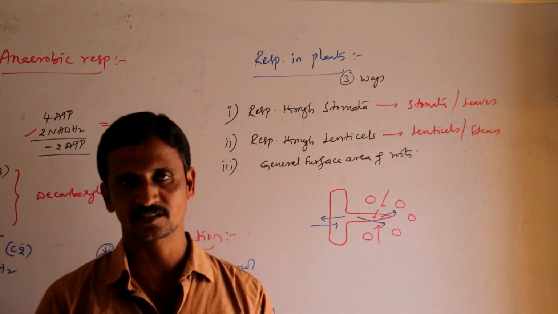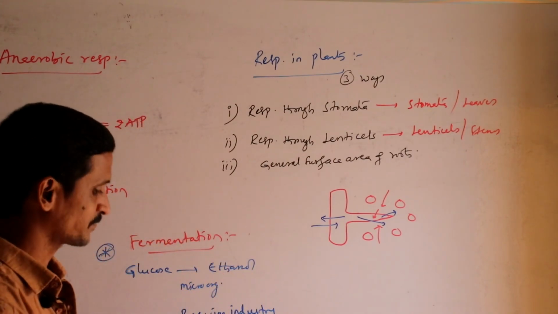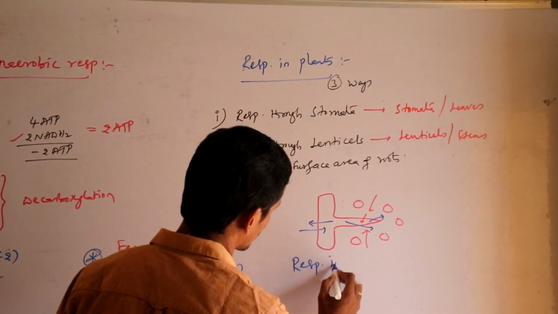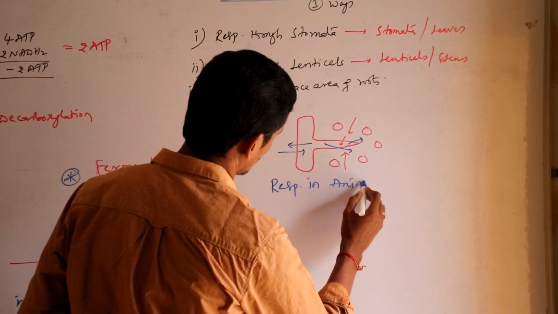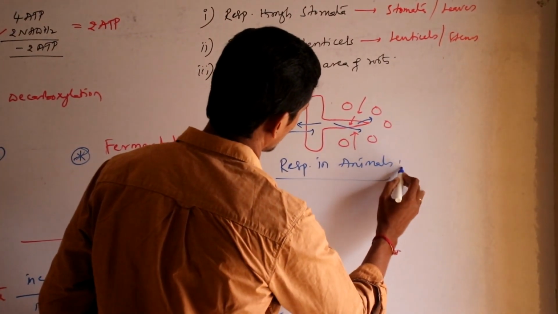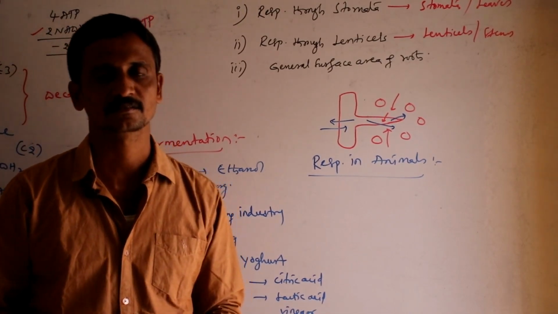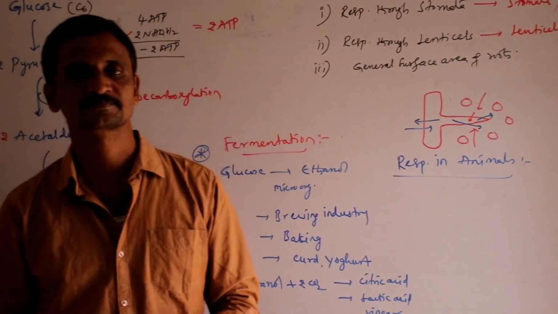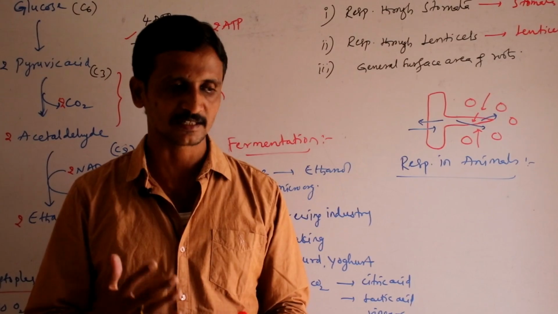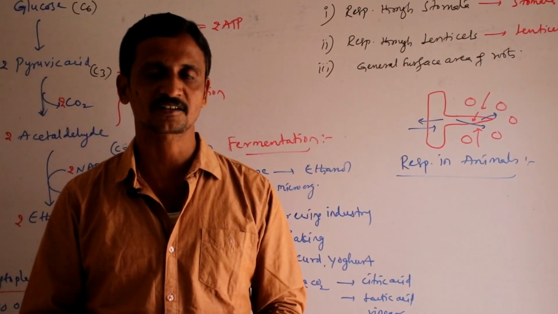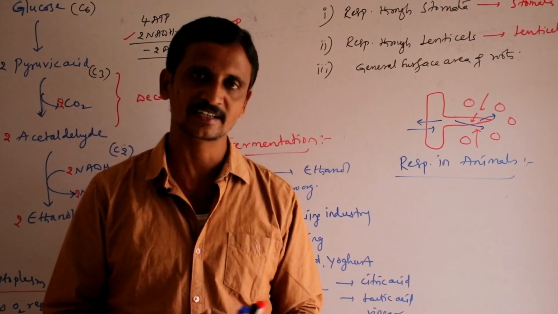Once you understand this, then we have to move into respiration in animals. Here we have terrestrial animals and we have aquatic animals. Terrestrial animals, the animals which are living on land, obtain their oxygen from air.